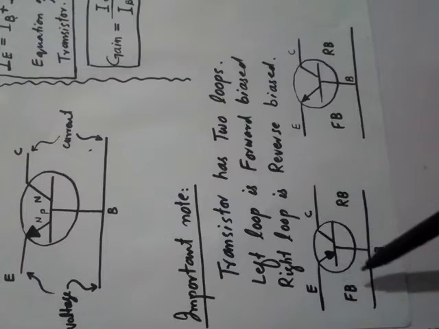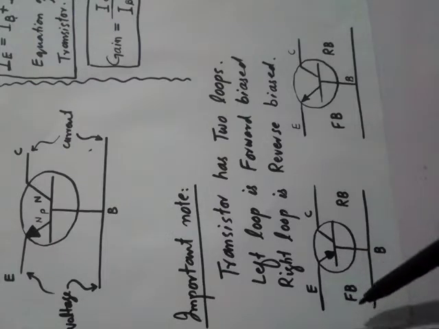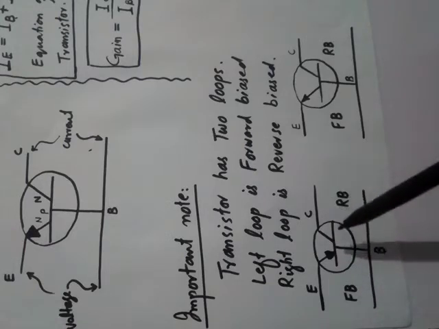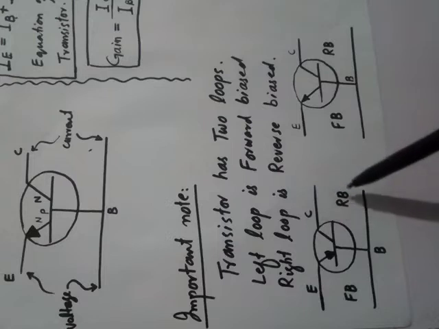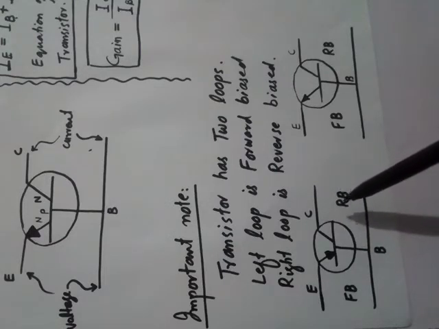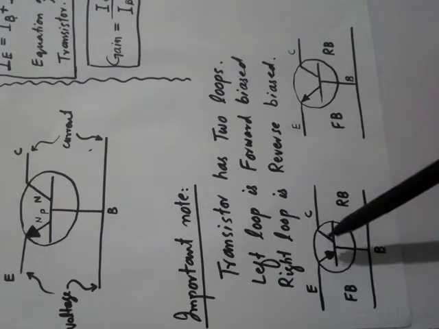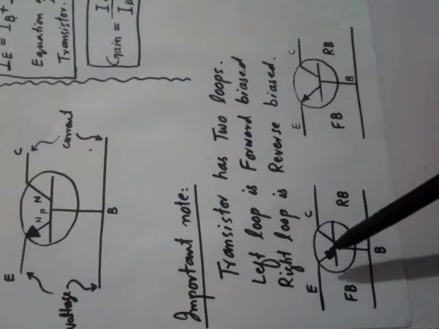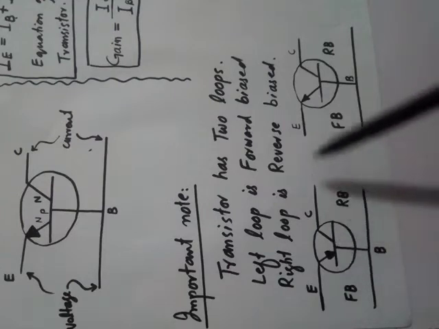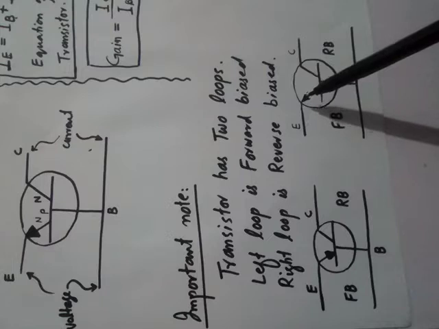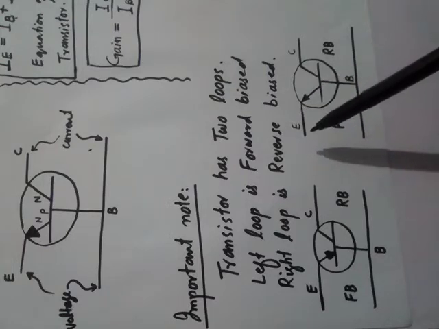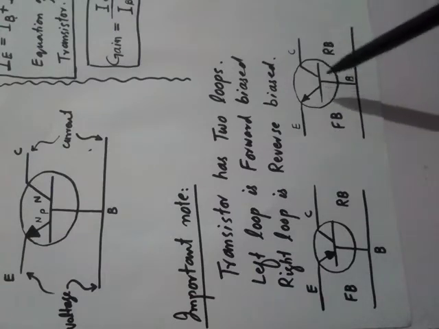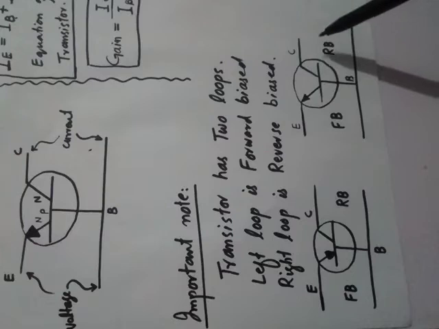The left loop, this loop E and B, is always kept forward biased, and the right loop CB, this loop, collector and base loop, is always kept reverse biased, whether it is a PNP transistor or an NPN transistor. I have told you that in the PNP transistor the arrow is inward, and in the NPN transistor the arrow is outward. Here again, this E and B loop is always forward biased, and the collector base loop is always reverse biased.